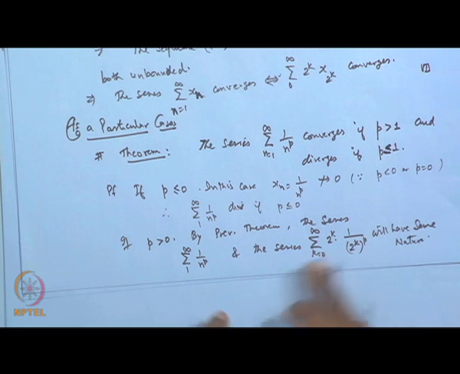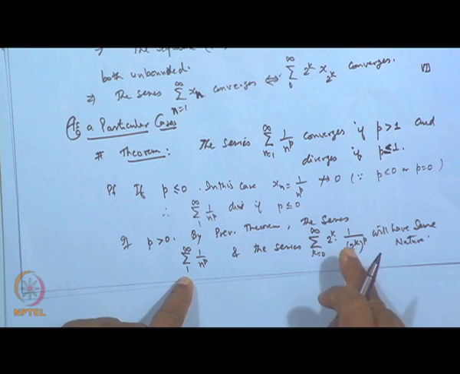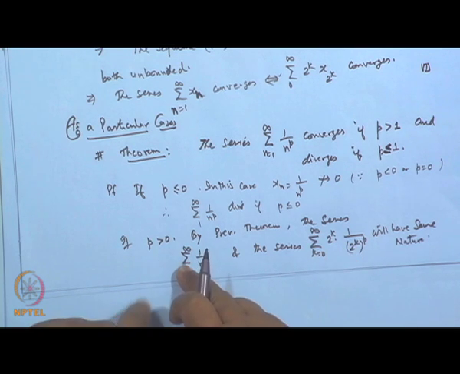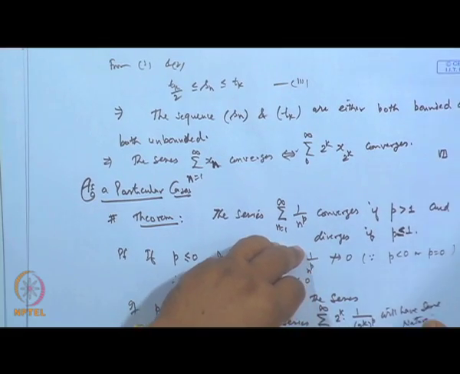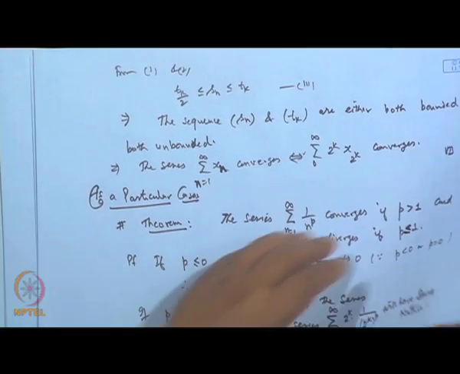That is, if this is convergent, the other has to converge, and vice versa. If this is convergent, then similarly for the divergent part; they will have the same nature. But what is this series?